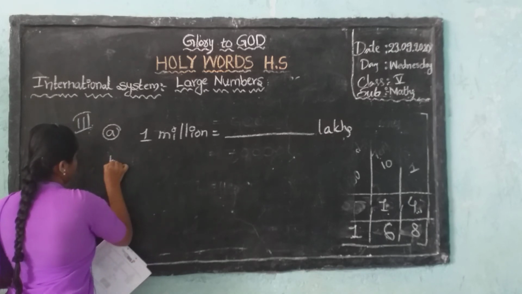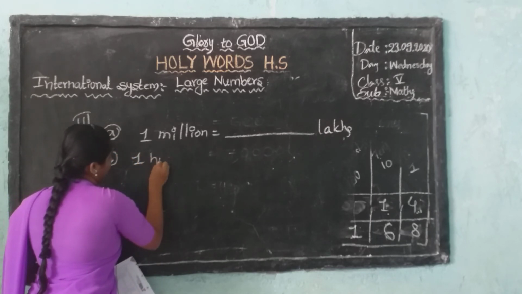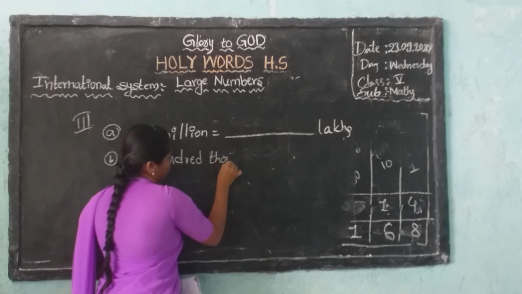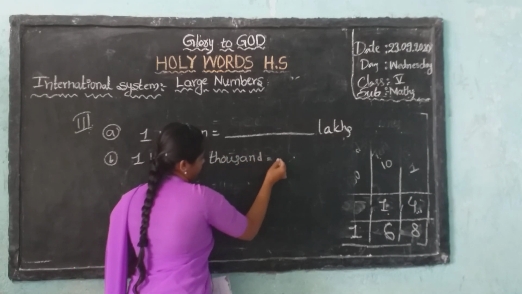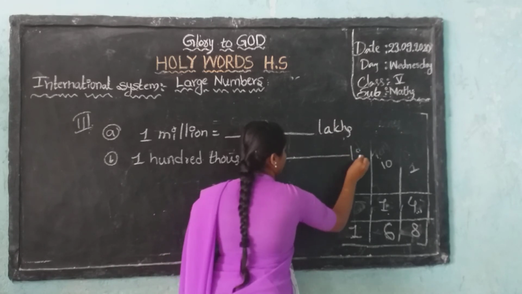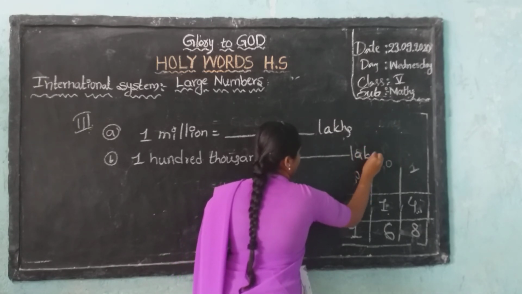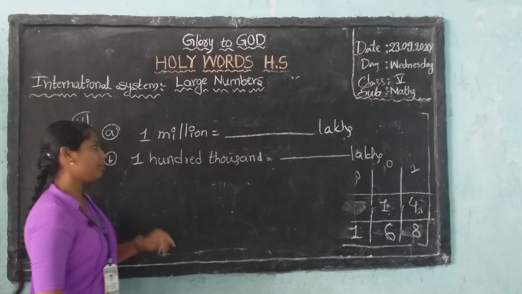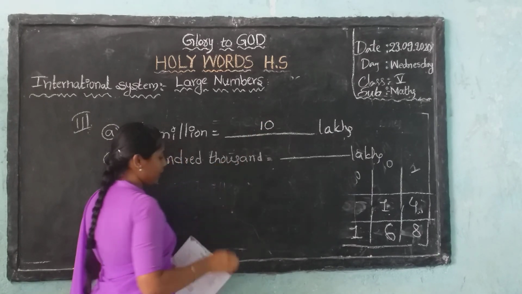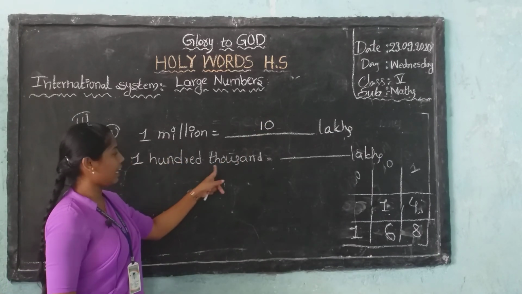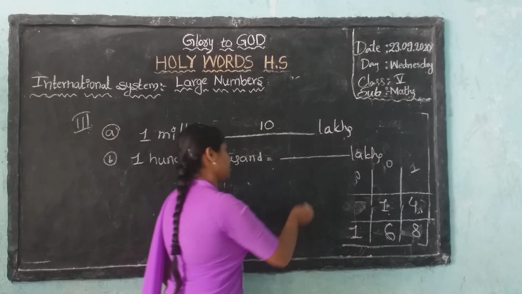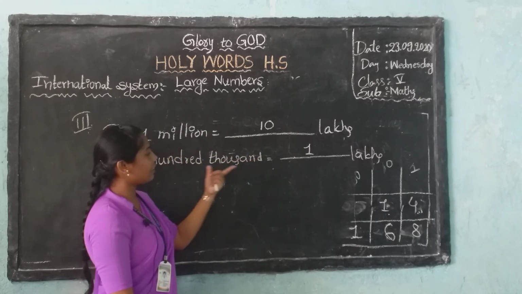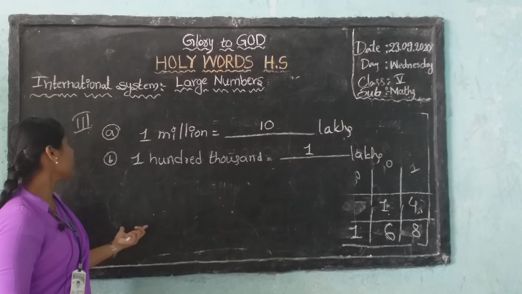B: 100,000, how many lakhs? I told you, 1 million is 10 lakhs. And 100,000 is 1 lakh. So this is our class today.